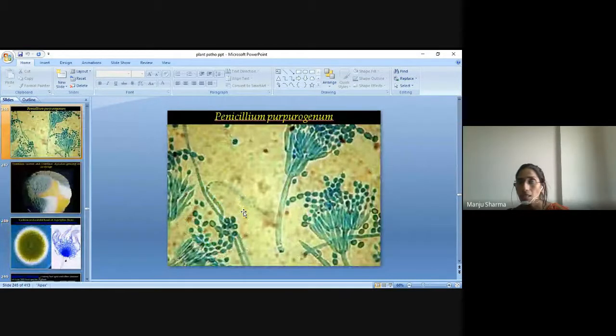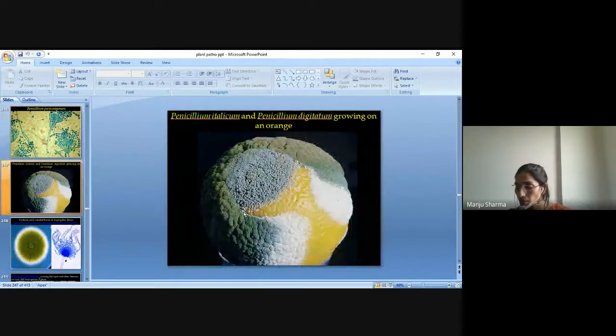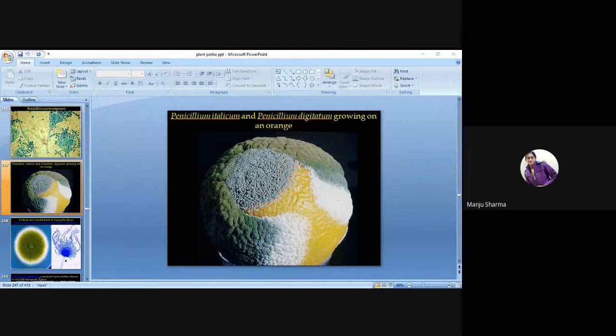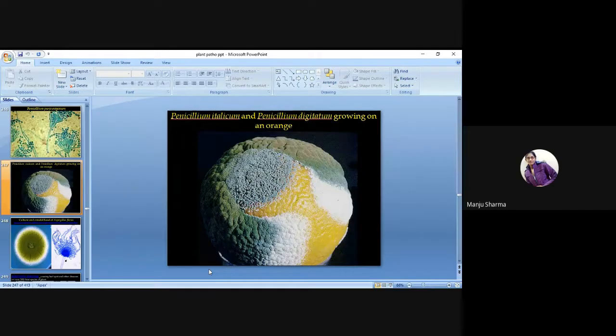Then Penicillium purpurogenum, Penicillium italicum, and Penicillium digitatum, which grow on orange.